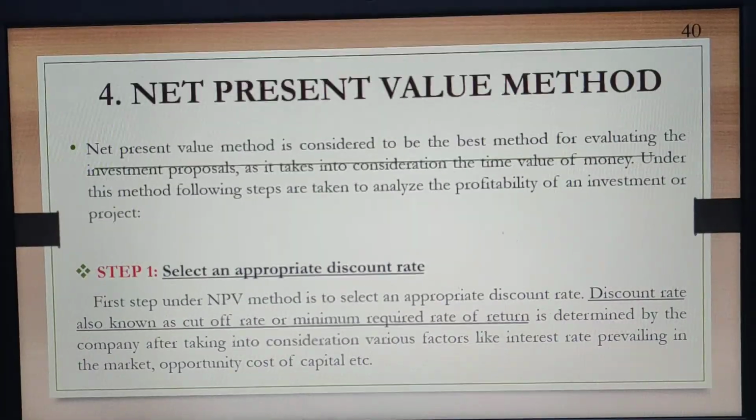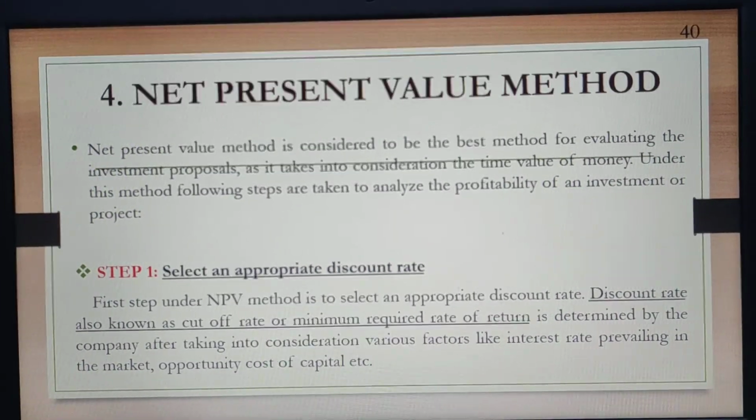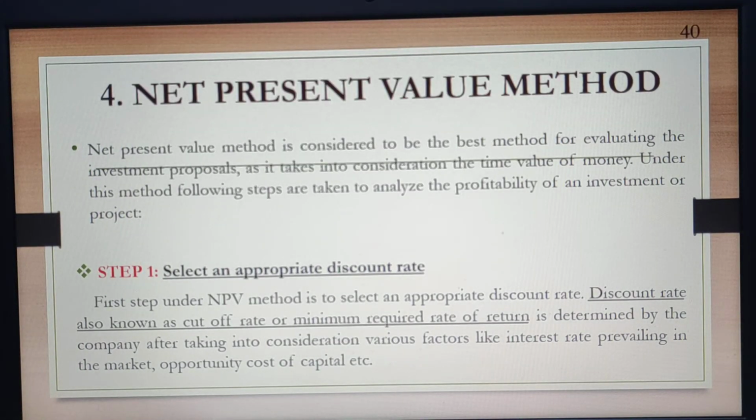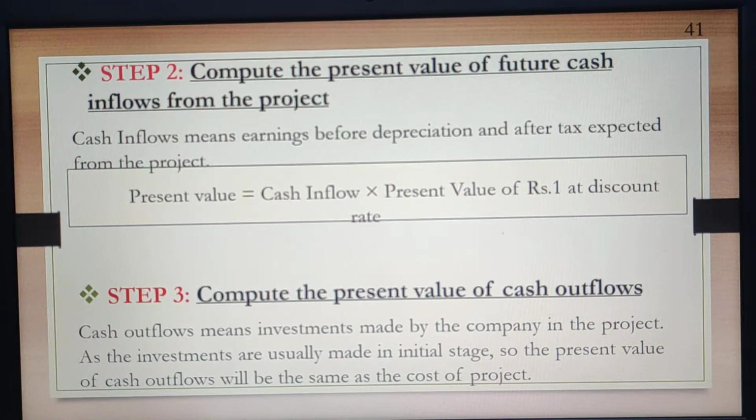Our first step is to select an appropriate discounting rate. The discounting rate is also said to be the cut-off rate or the minimum required rate of return, that is determined by the company after taking into account various factors like the interest rate prevailing in the market, or we can say the opportunity cost of the capital, etc.